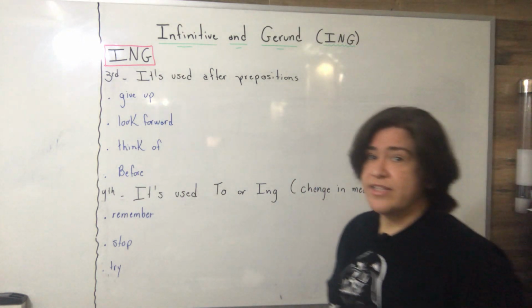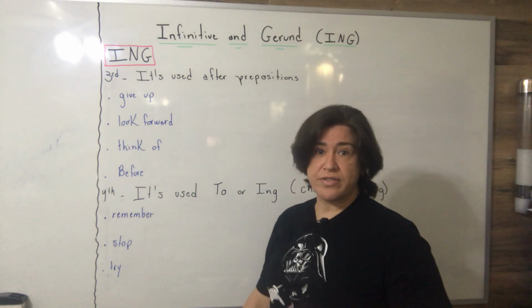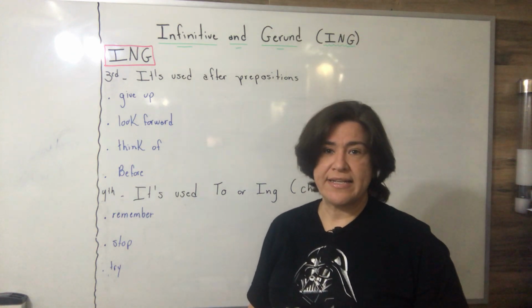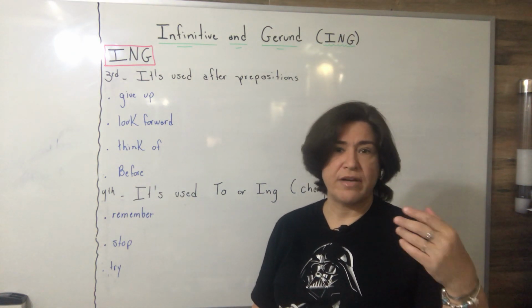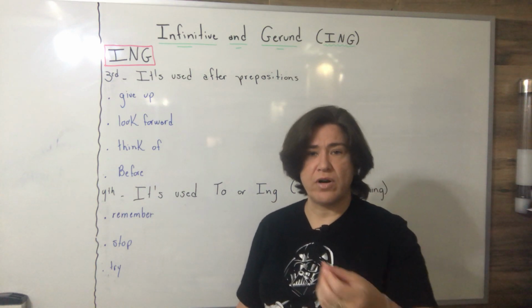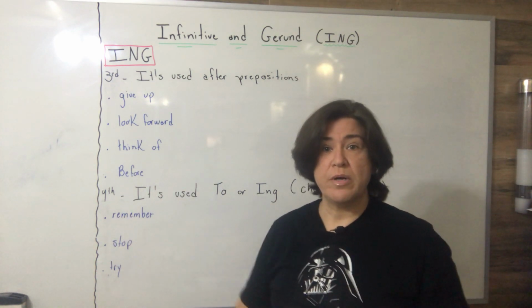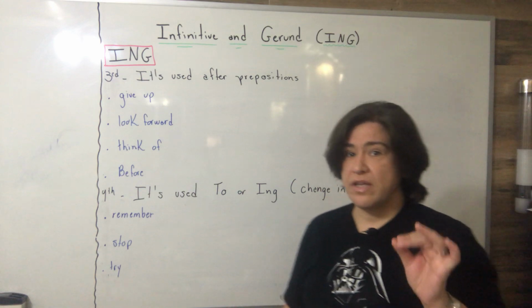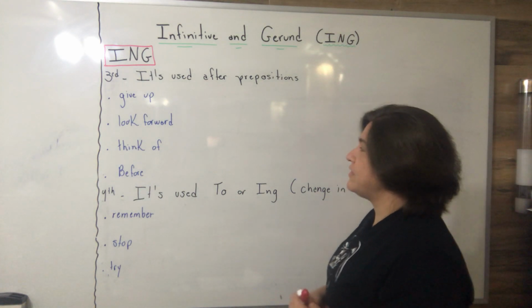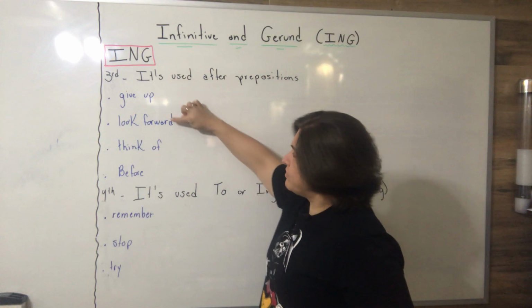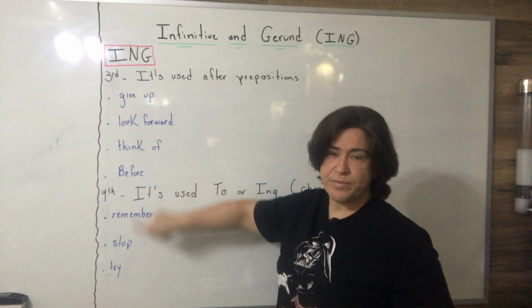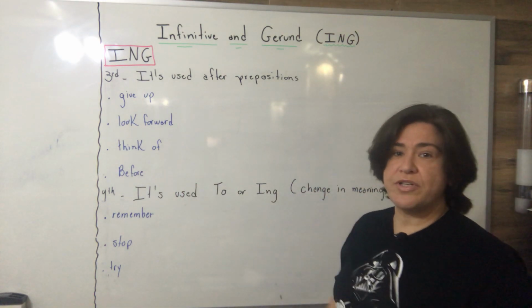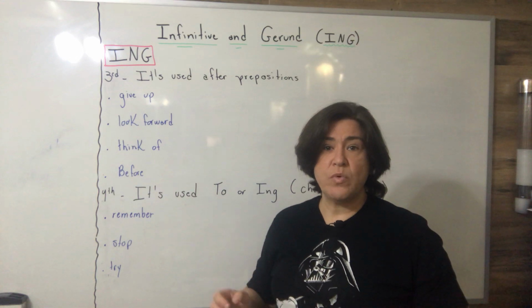The infinitive ing is used after prepositions. Again, I've told you that, okay? When we were in basic level, I told you that after prepositions like without, before, after, plus another verb, we always add ing to the verb to indicate infinitive, students. Pay attention, we are talking about infinitive. As you can see, we have preposition, preposition, preposition, and preposition. Teacher is going to write a sentence where there will be a verb after these prepositions. The verb must come with ing.